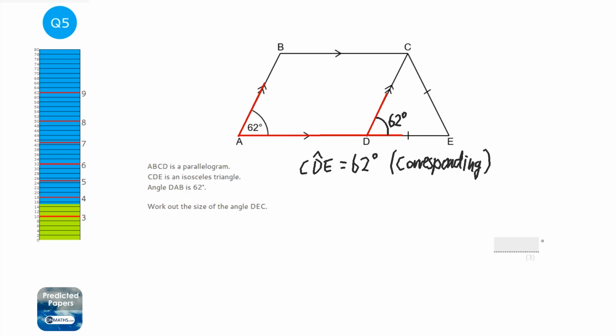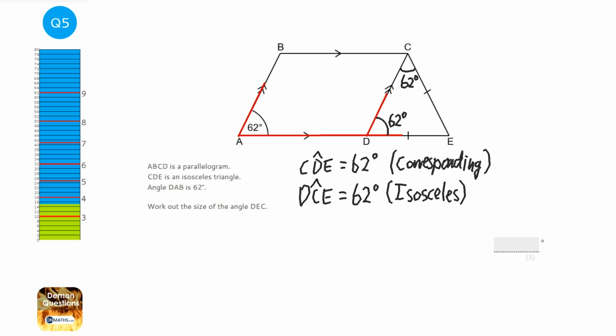Right, now angle DCE, this one here, will also be 62 degrees. And this time it's because the bottom two angles in an isosceles triangle are always equal. Now by bottom I always imagine isosceles being like this. Clearly that isosceles is not like that, but in my head an isosceles is always this way up with the two equal lengths left and right, so it's the bottom two that are always equal. So that's going to be 62 as well.